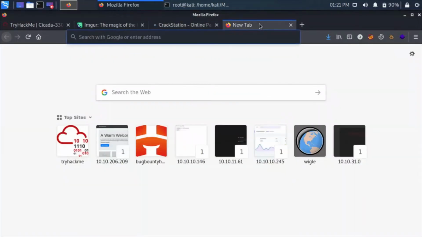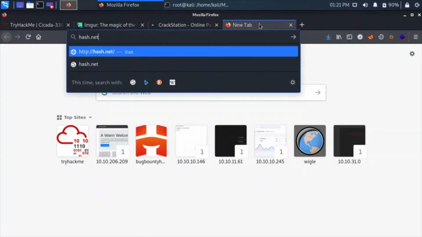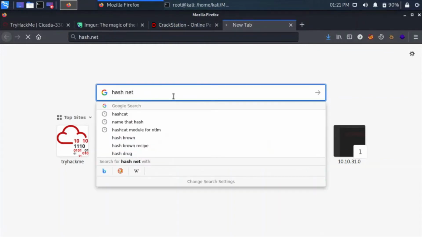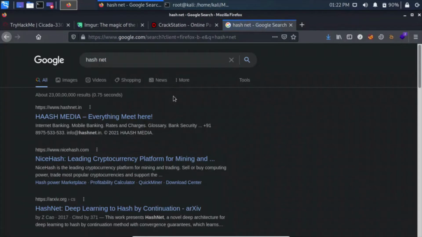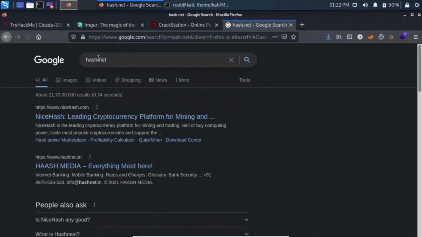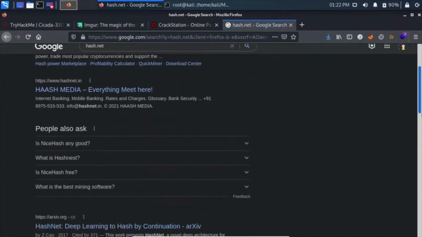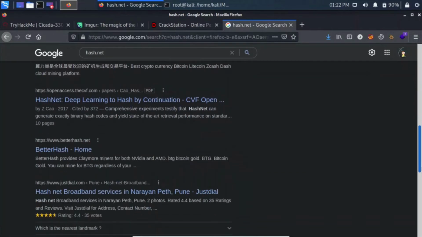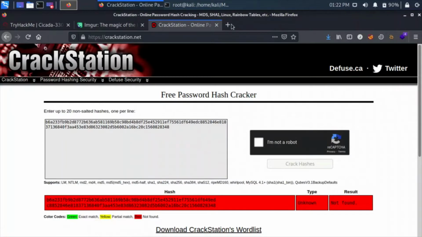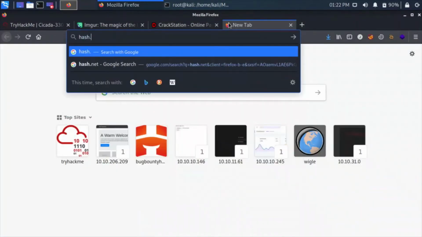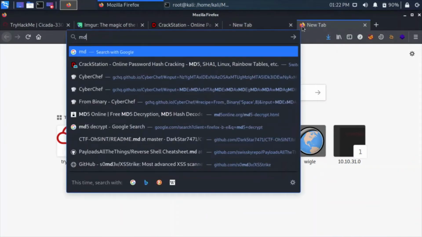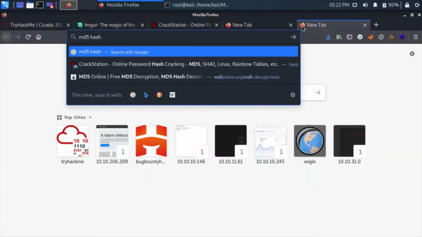I know another one. I guess it is hash.net maybe. It's something like that, but I'm not sure. Let's go to hash.net and see if it exists, or maybe it was md5hash.net.